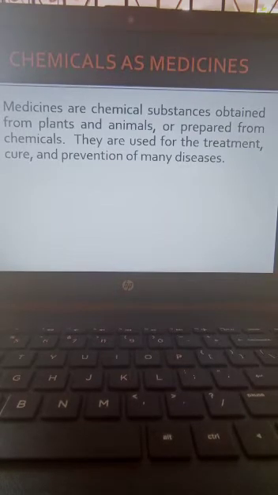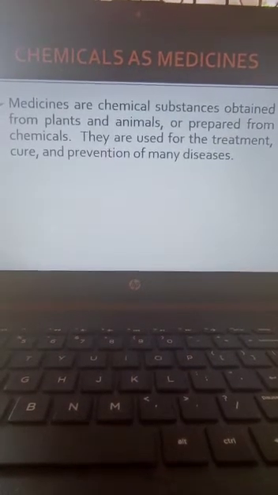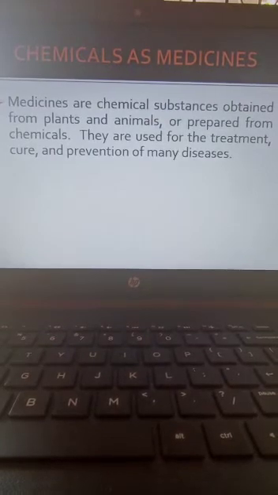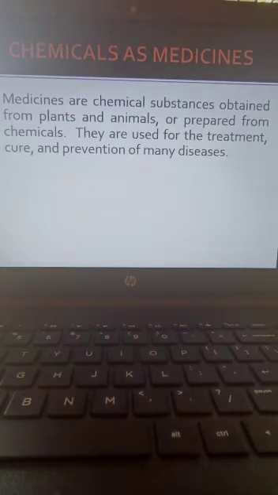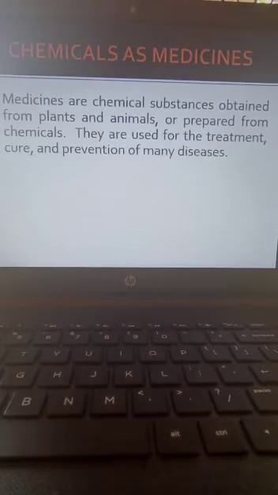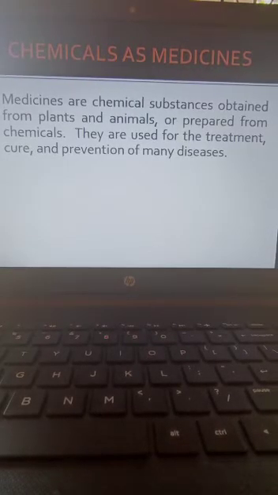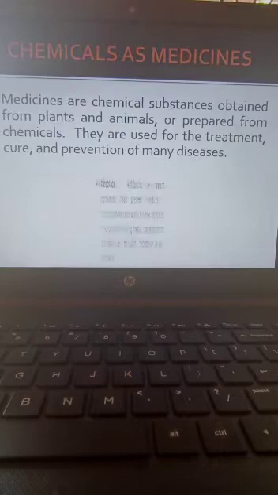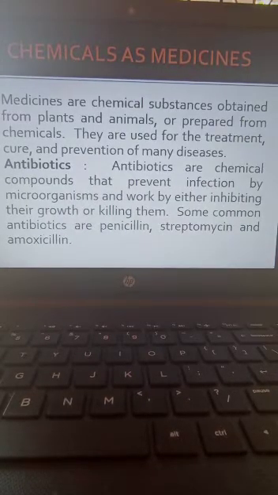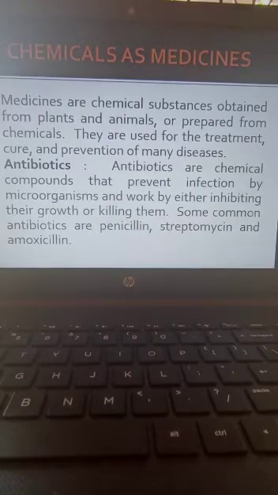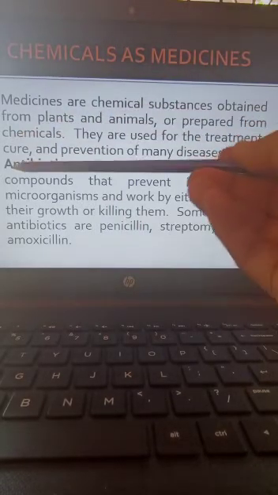Medicines are chemical substances obtained from plants and animals or prepared from chemicals. They are used for treatment, cure, and prevention of many diseases. So we are taking different types of medicines. Now we will study what are the different types of medicines. First one is antibiotics.